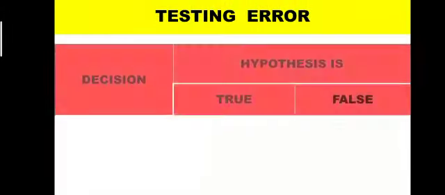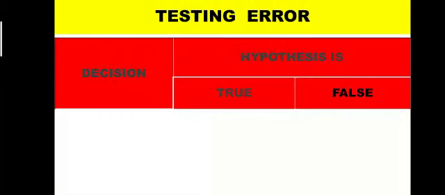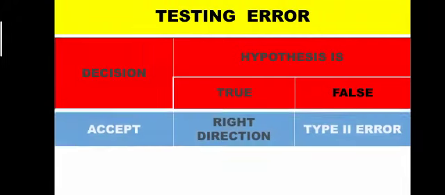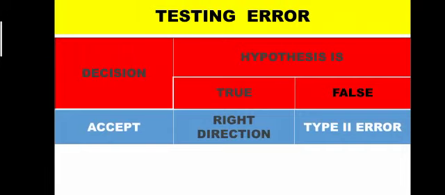Testing error. When we are testing a hypothesis, there are two types of error. If we accept when the data is true, it is going in the right direction. But if we accept when the data is false, that is a type 2 error.